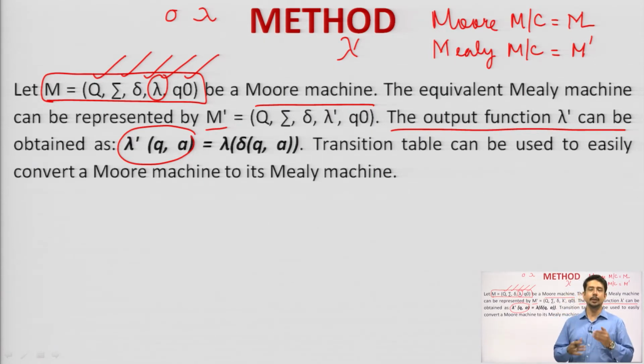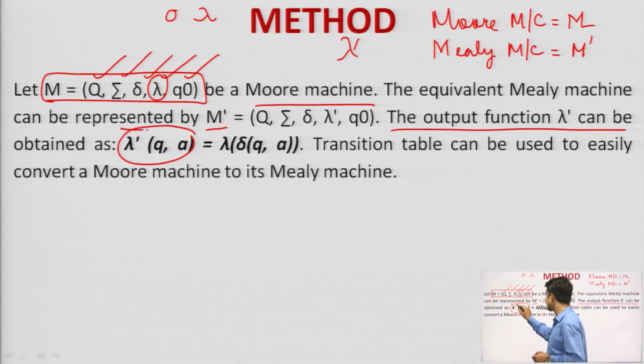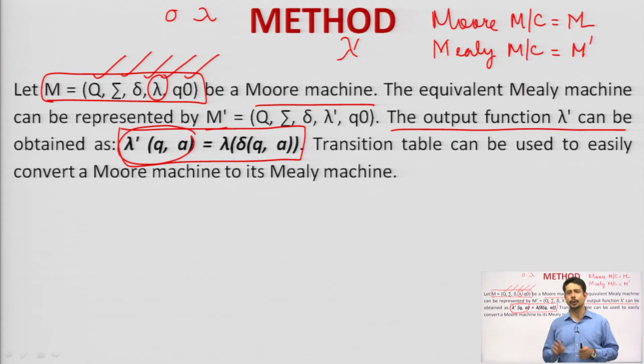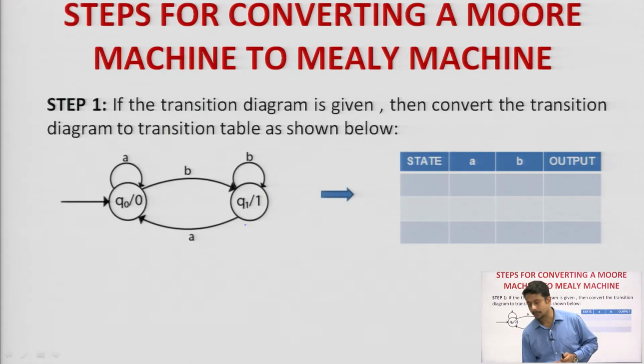So, some way or the other we need to find out this particular concept in order to prove that both the machines are equivalent to each other. We are not going to prove it, we are going to find out the methodology of how to convert the Moore to Mealy and Mealy to Moore. Let us check this concept in the next question.